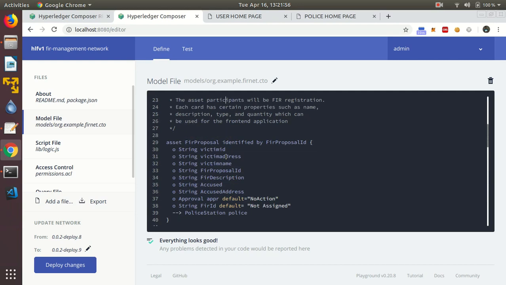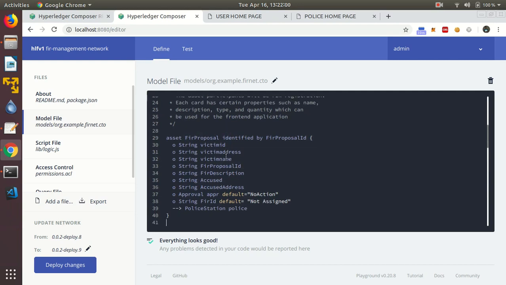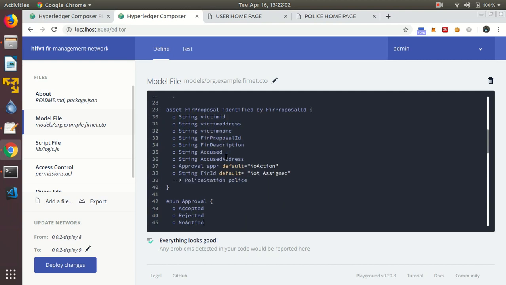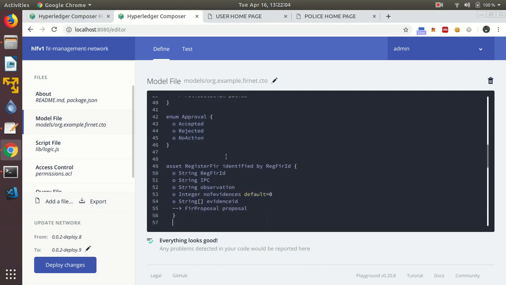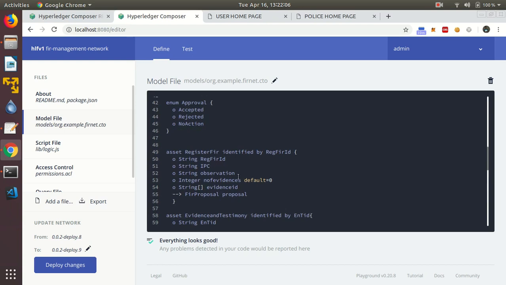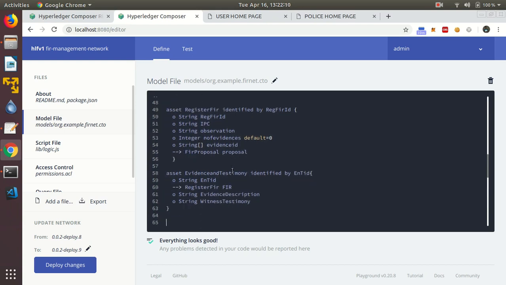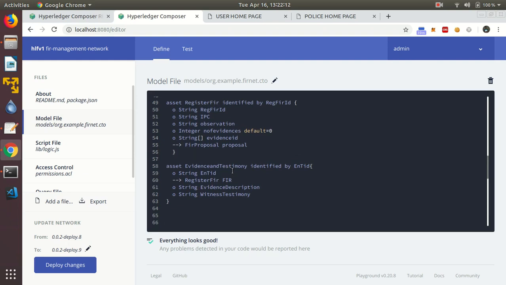Now let's look at our assets. The first asset is FIR proposal. This proposal will be used by the victim to register its proposal. The next is registered FIR. This asset will be used by the police department to register the FIR against the proposal submitted by the user.